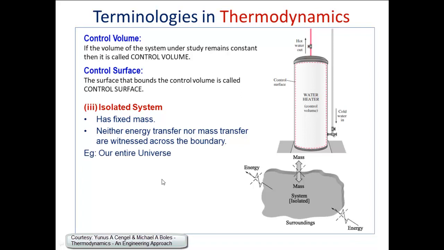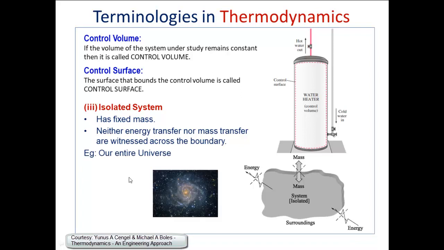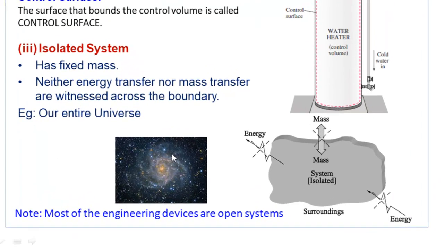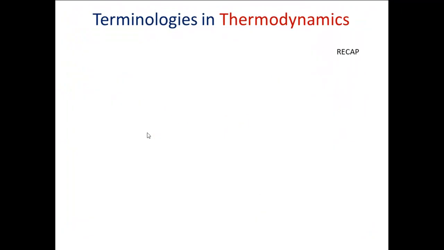That means, if we consider our entire universe as a system, then we can call this type of system an isolated system, because there is no exchange of mass from outside the universe into the universe, and there is no exchange of energy from outside the universe into the universe, because we consider the entire universe as a single system. So if you come to the practical applications, most of our engineering devices are going to be considered as an open system, where we are going to have both mass transfer and energy transfer between the system and surrounding.